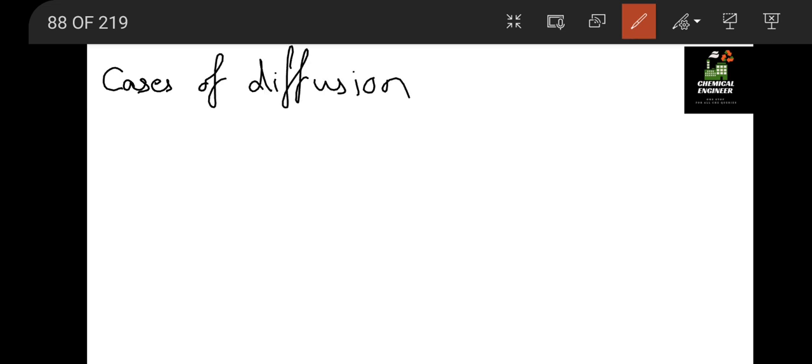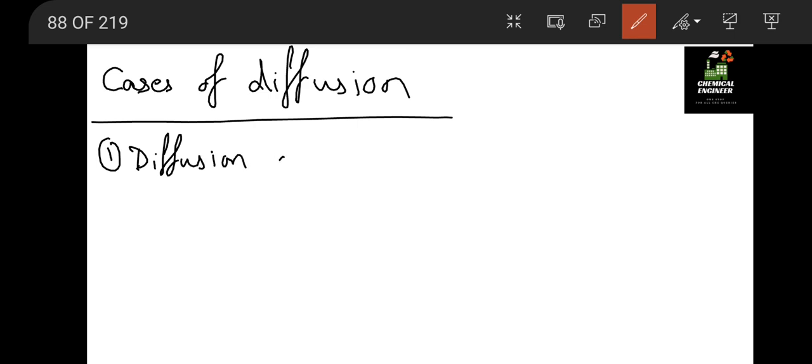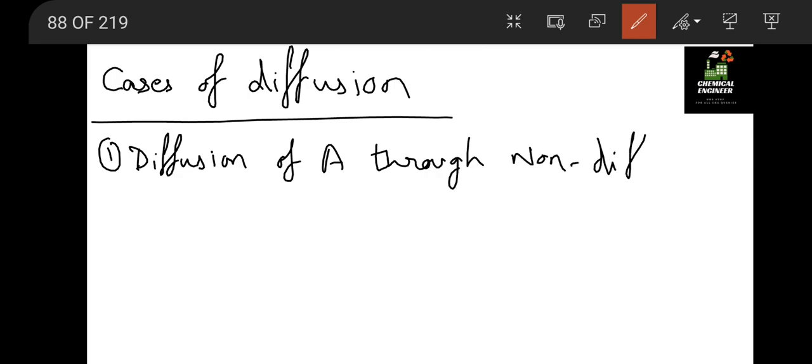Now in diffusion we have two cases. So let us write the cases of diffusion. First we have diffusion of A through non-diffusing B, which means N_B equal to 0.